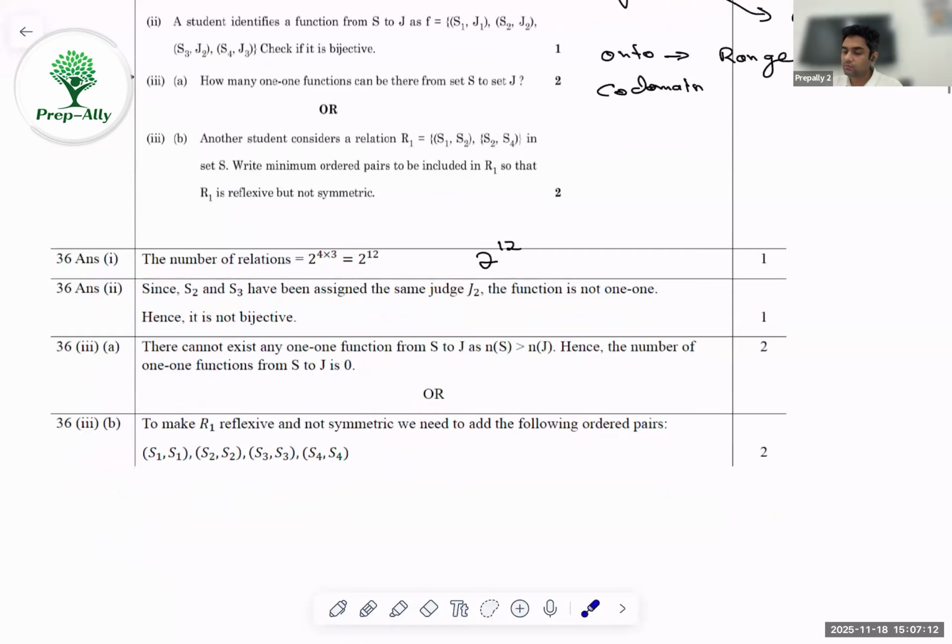Now for the number of one-to-one functions, it becomes easier if you think in terms of a Venn diagram. Because it's a set at the end of the day, we can always draw its Venn diagram, which is a graphical representation of a set. So for its Venn diagram, over here I've got 4 speakers and over here I've got 3 judges. One-to-one means every element should be mapped to a distinct one. Now that is not possible. Why is it not possible? Because there are more speakers than judges. So that is why it will be 0.